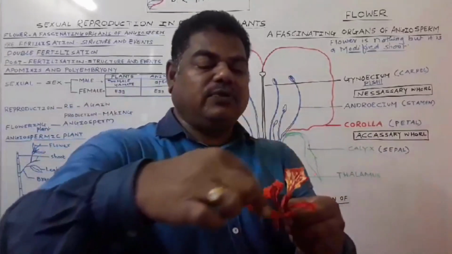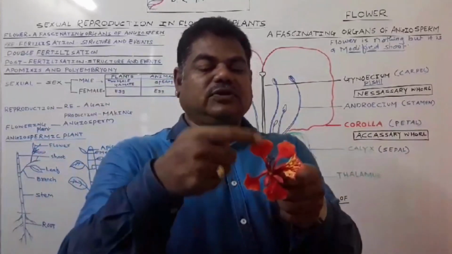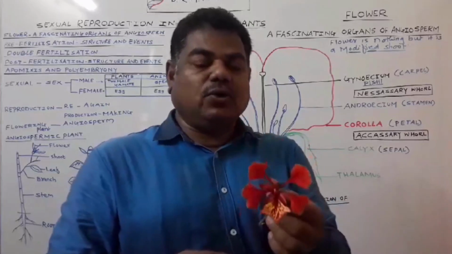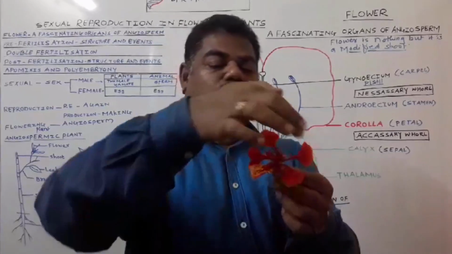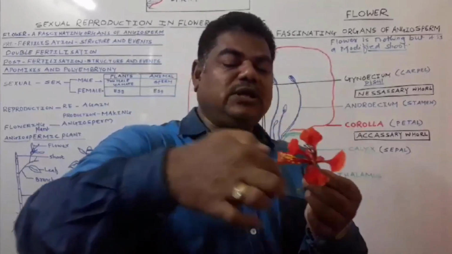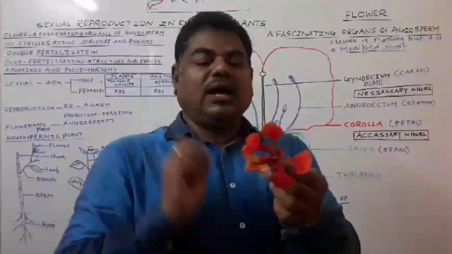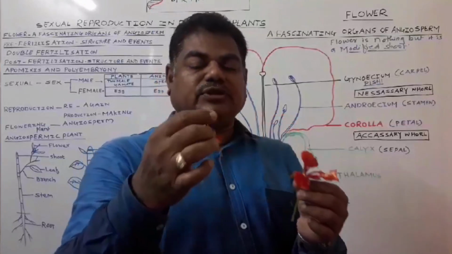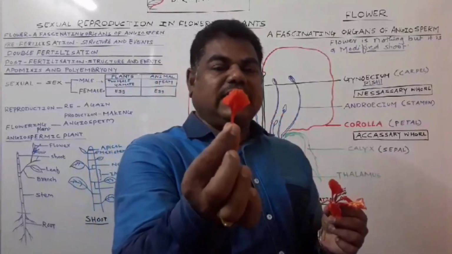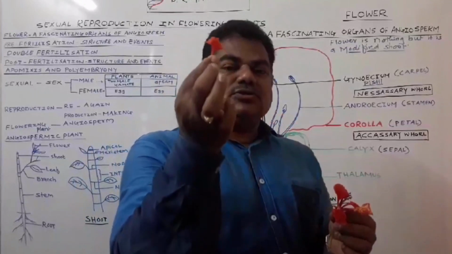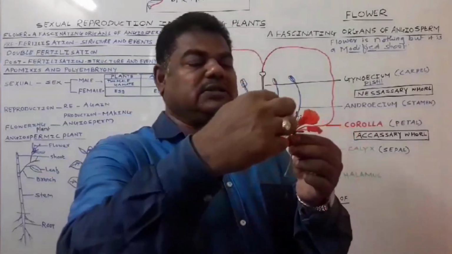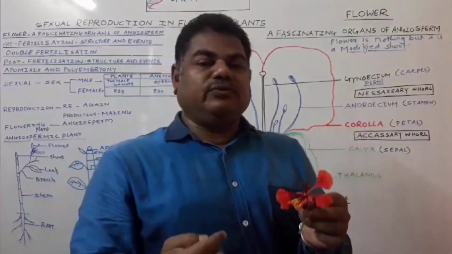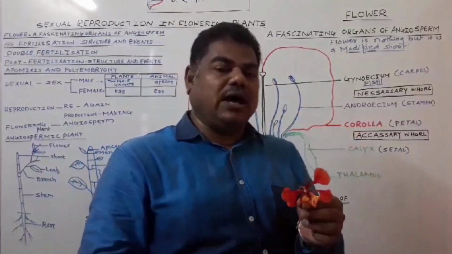Then the next whorl of the flower, this colorful whorl, we call the corolla: 1, 2, 3, 4, 5. Collectively we call it the corolla. But one member of this corolla we call a petal. So this petal, this petal, this petal, this petal, collectively we call what? Corolla.